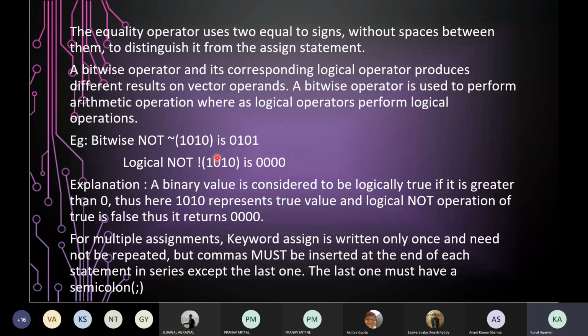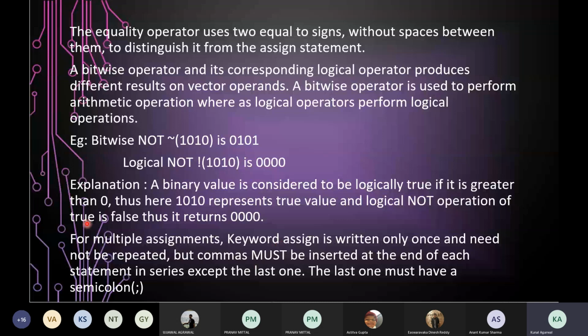And in case of digital circuits, there are only two logical values, either true or false. For example, here the value 1010 is greater than 0. So all it means is a true value. And when you perform a logical NOT operation on this vector operand, what it will return is the complement of a true value, and complement of true is false. So the output will be 0. Okay, so the bitwise operators perform arithmetic operations, whereas a logical operator will perform the logical operation.